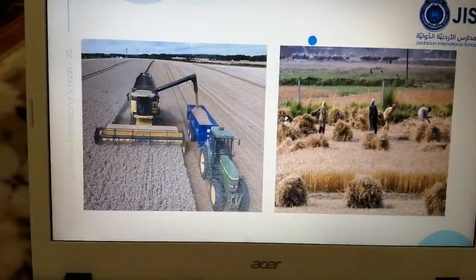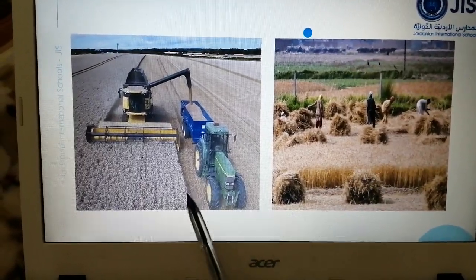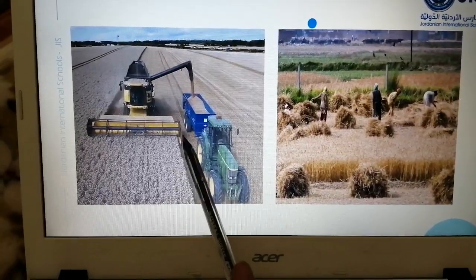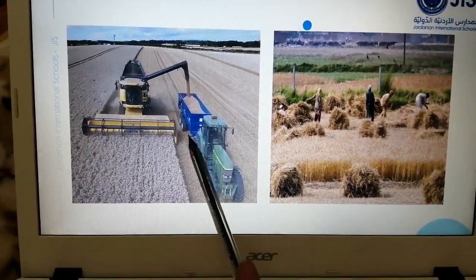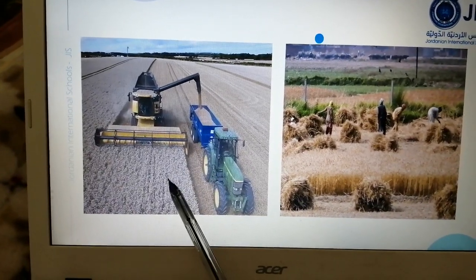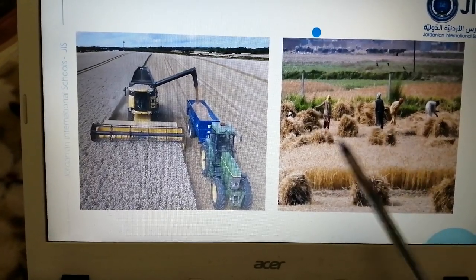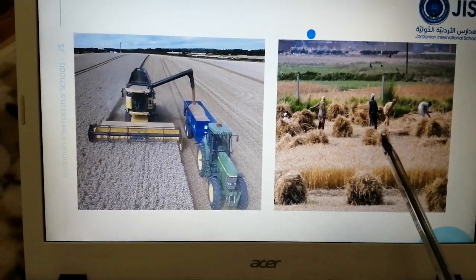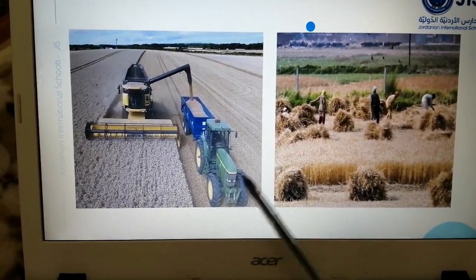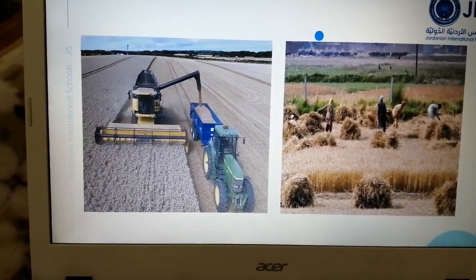Okay, let's take these pictures. For example, here this is wheat. Okay, and here when people are harvesting the wheat, here they are using this machine, and it's a kind of technology. People use it in agriculture, in planting and in harvesting the wheat. And here people are harvesting the wheat in the old way using specific tools, and here when they use technology. But this is how they harvest and gather wheat when it is ready and ripe, okay, to be gathered.